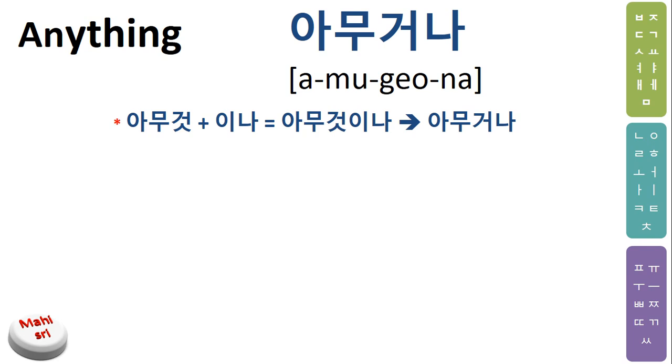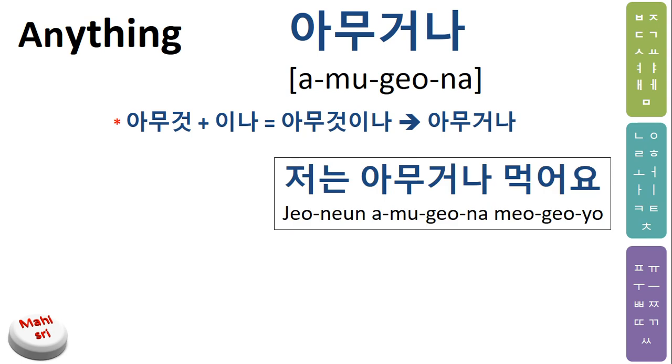If you want to add na to a word which has a batchim, here got has the batchim siot, so you have to add ina. That becomes amugoshina, which is also correct. Over time, it transformed into 아무거나.